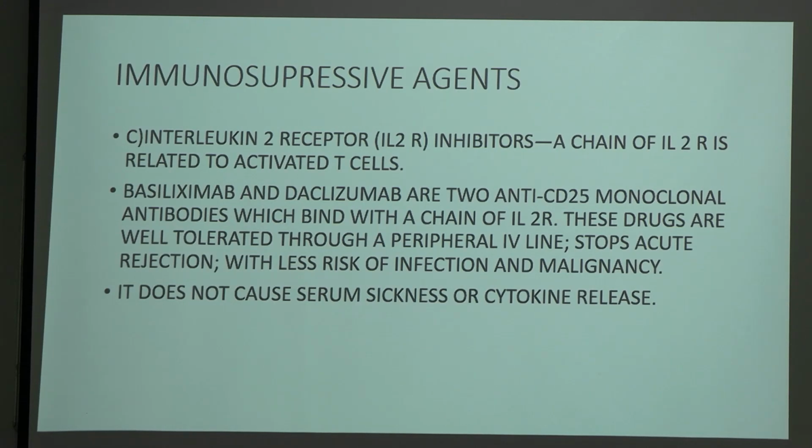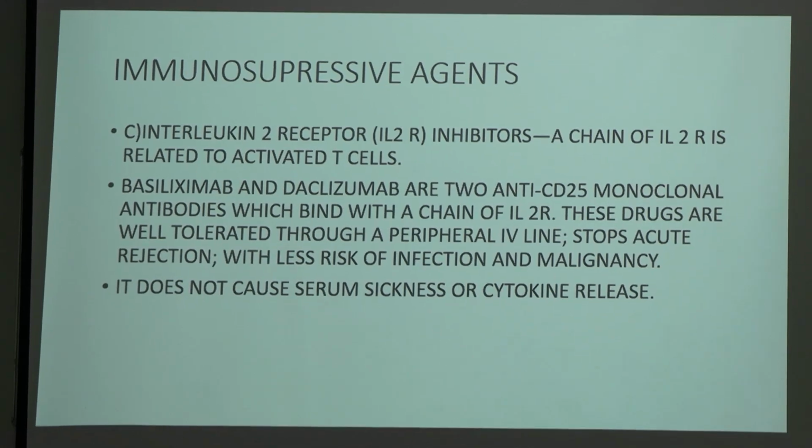Now there are interleukin 2 receptor inhibitors. The alpha chain of interleukin 2 receptor is related to activated T cells, and they are basiliximab and daclizumab. These are two anti-CD25 monoclonal antibodies which bind with the alpha chain of IL-2R. These drugs are well tolerated through a peripheral IV line. They stop acute rejection with less risk of infection and malignancy. Like the previous monoclonal antibody, the interleukin 2 receptor inhibitors also cause serum sickness or cytokine release.